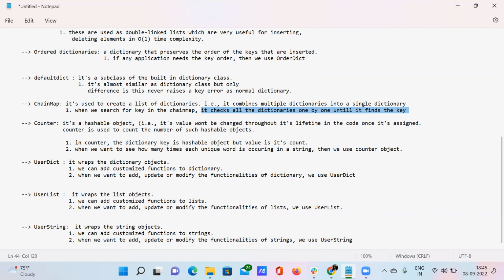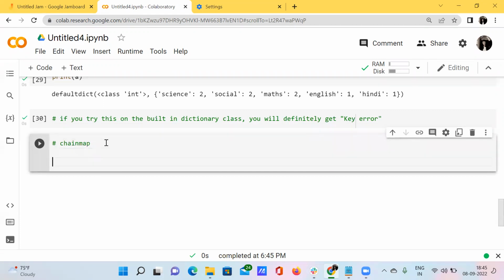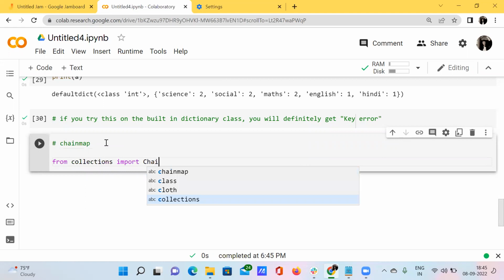Okay, I'm just going to this chain map. This is also the same. From collections import chain map. Okay.